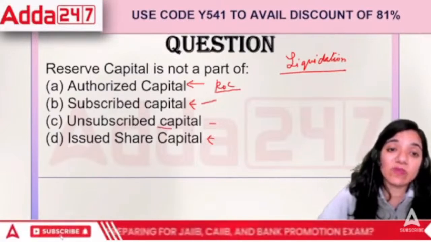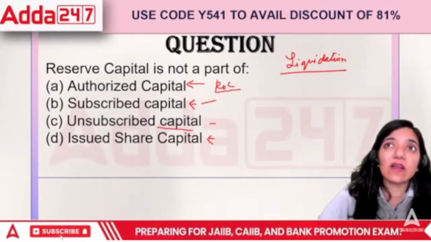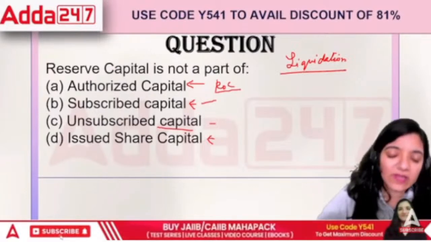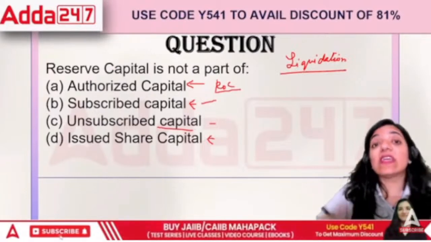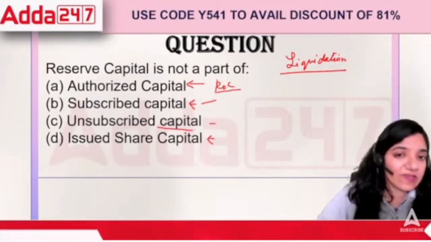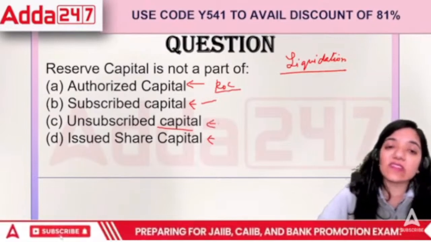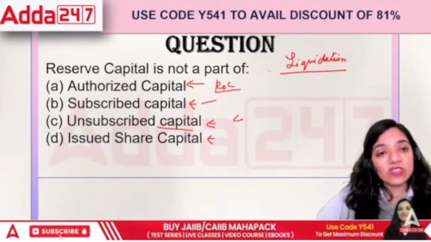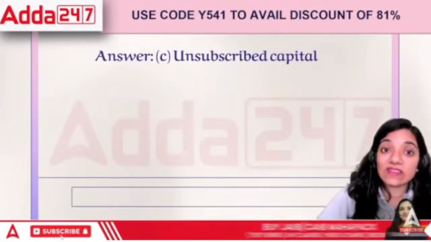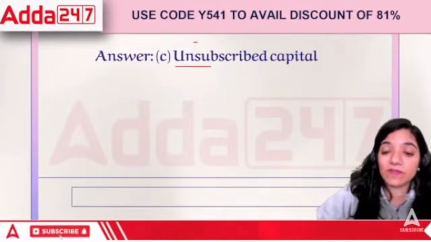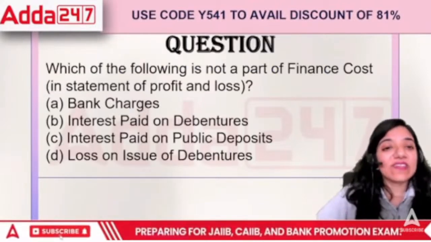The capital where the amount is not taken up yet, right? If this amount is not taken up yet, we cannot ask this amount at the time of liquidation at all. At the time of need, how can we ask them? So in this case, the correct answer is unsubscribed capital. Right? Here comes the next question, everyone.